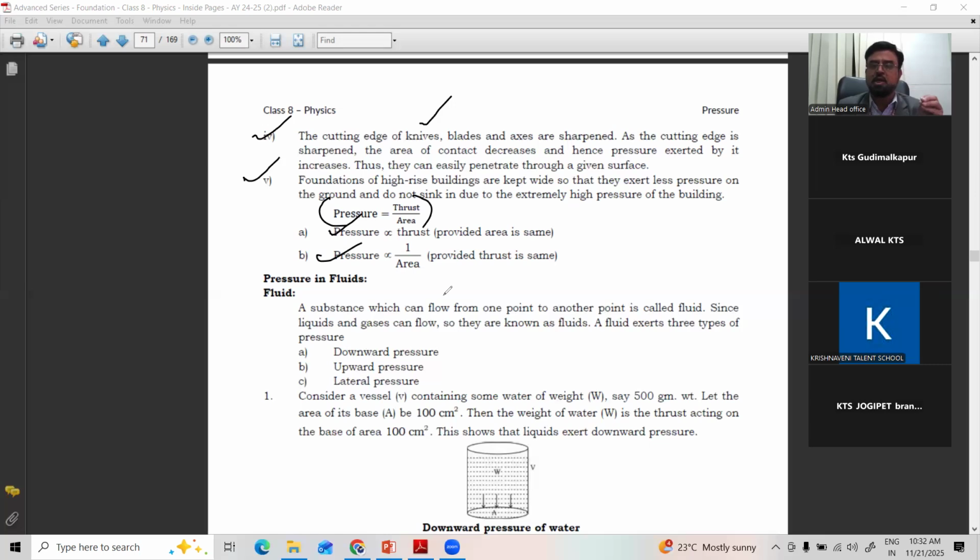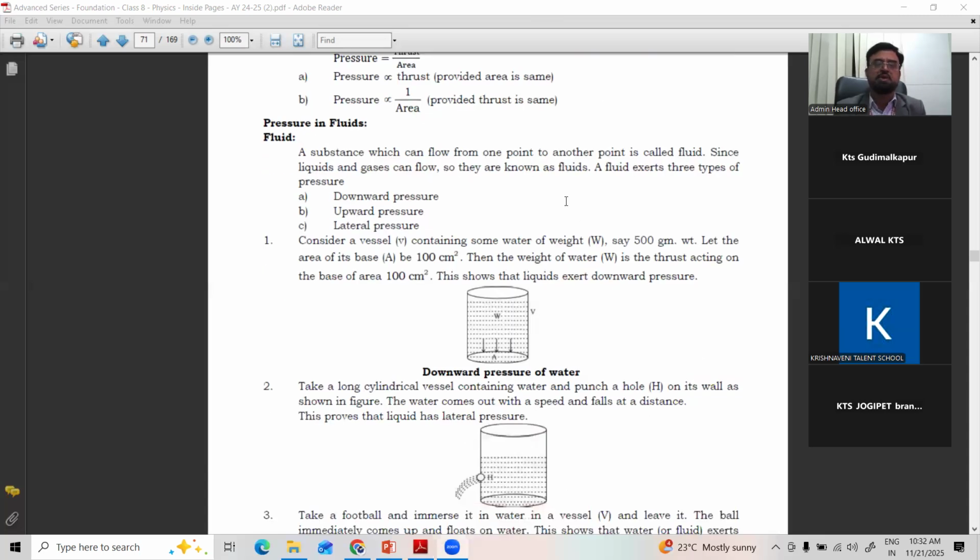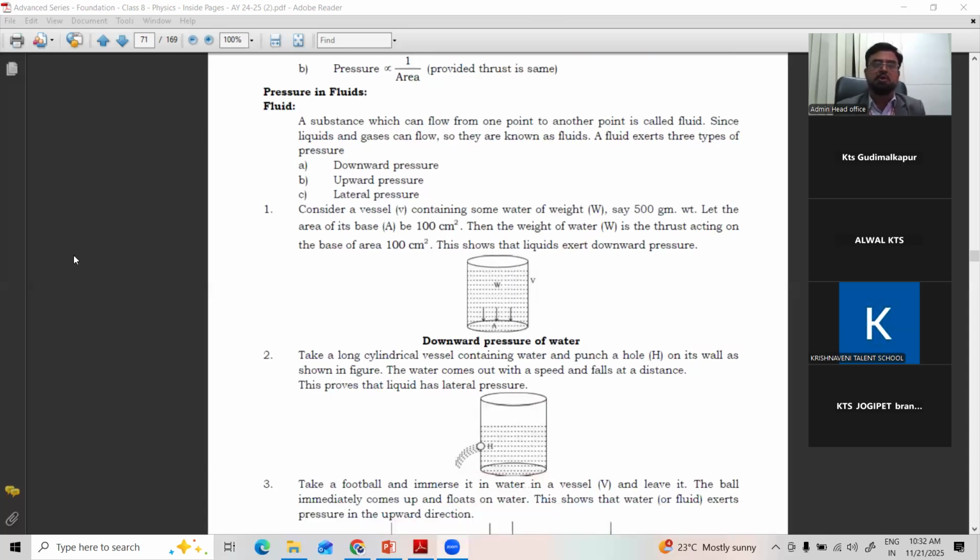It may be a camel walking on the desert. It may be skiers skating on ice. It may be a truck, how a truck is comfortably moving on a road with more number of tires, and also these 2 examples. Right? So this is completely about the pressure exerted by only solids that we have seen. Pressure is not only exerted by solids, pressure is also exerted by liquids, which we'll discuss in the next class.